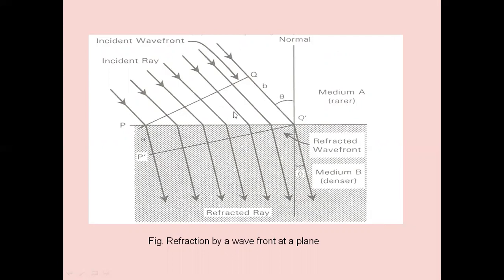The waves are striking the boundary of medium A and medium B, rarer medium to denser medium. Then there will be a refraction of the light. So this refracted angle theta is also measured along the normal axis. So this diagram clearly shows the refraction process.